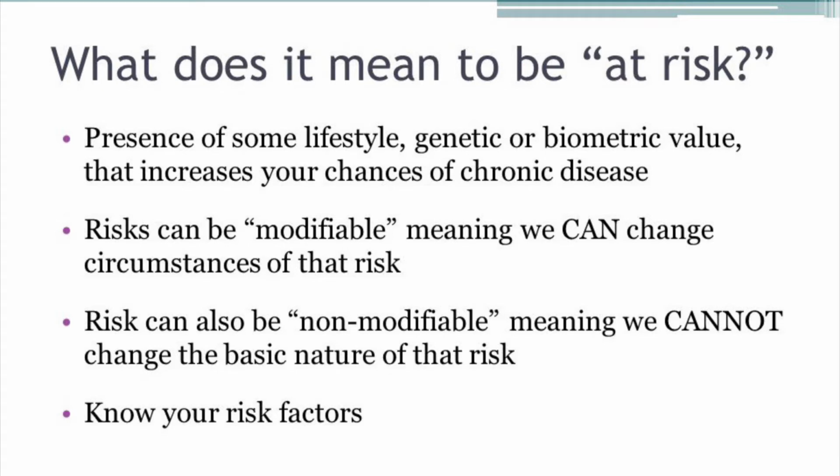Risk can be either modifiable, meaning we can change circumstances of that risk. An example would be diet or exercise. Risk can also be non-modifiable, meaning we cannot change the basic nature of that risk, and that might be our gender or our family heritage. The important thing is knowing exactly what your pool of risks are and being able to act on that information to make changes in your life to help you prevent chronic diseases over time.